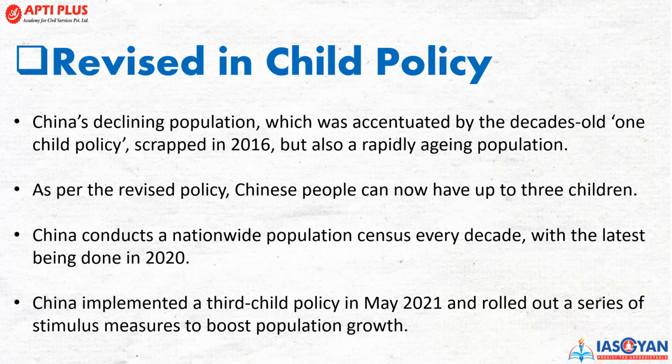Now, if we talk about China's revised child policy, China has a declining population, which is attributed to the decades-old one-child policy scrapped in 2016, but a rapidly aging population is there. As per the revised policies, China can now have 3 children. So the declining population has led the government to even allow a 3-child policy. China conducts a nationwide population census every decade, with the latest done in 2020. And China implemented the third-child policy in May 2021 and rolled out a series of measures to stimulate and boost population growth.